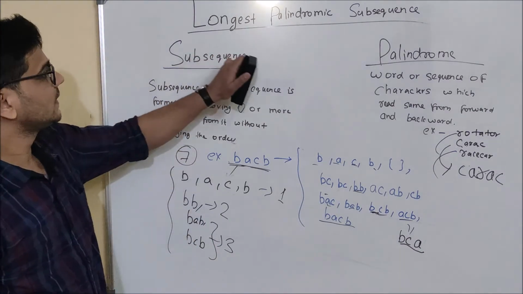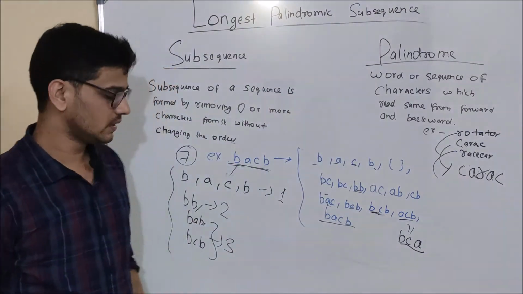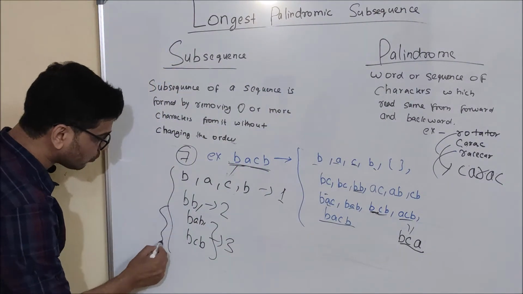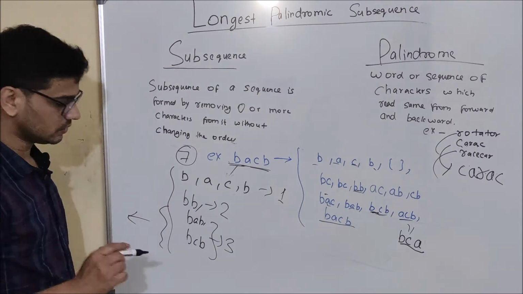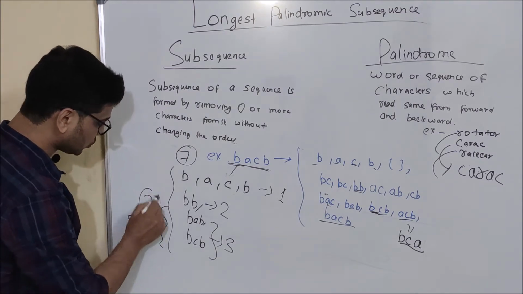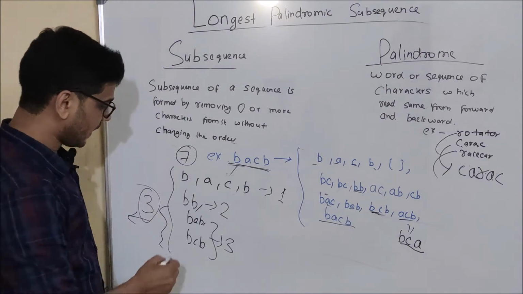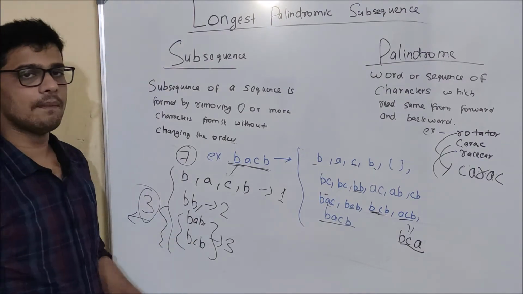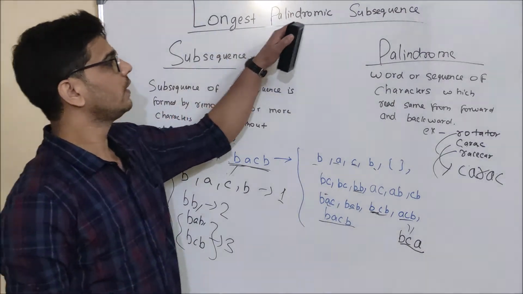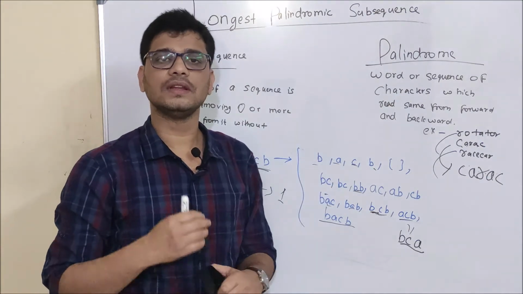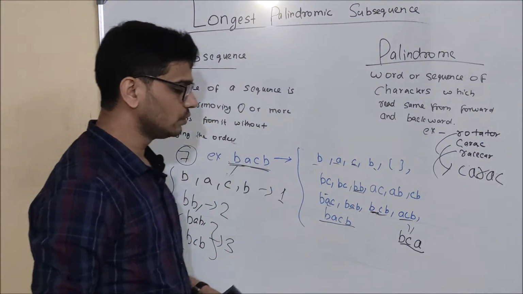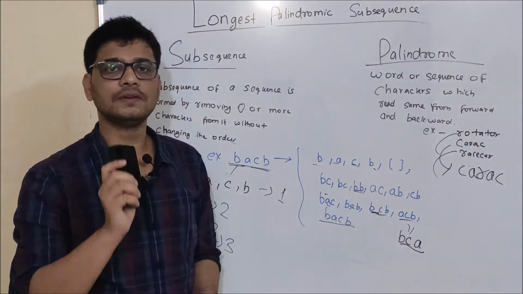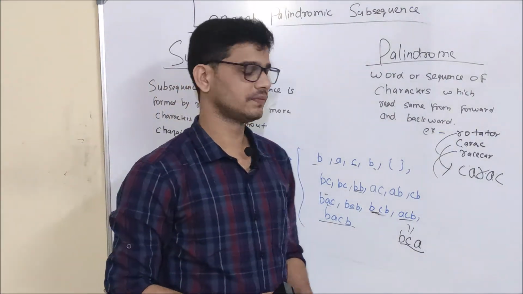So what is the longest palindromic subsequence? It is the palindromic subsequence with maximum length. And what is the maximum length here? 3. So 3 is our answer. And you can see here we can have multiple longest palindromic subsequences in a word. So friends, what are we going to do now? We will see the brute force solution for this. Okay?